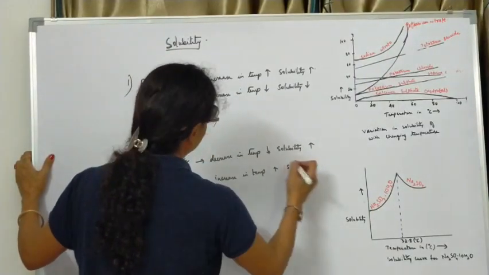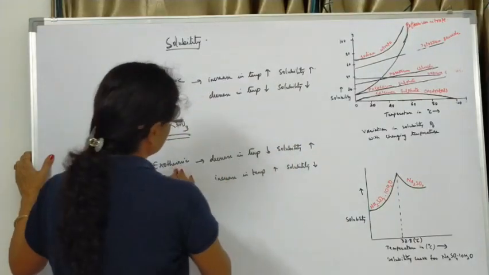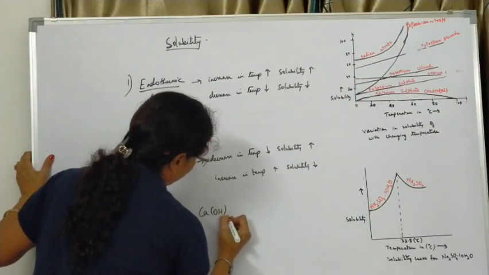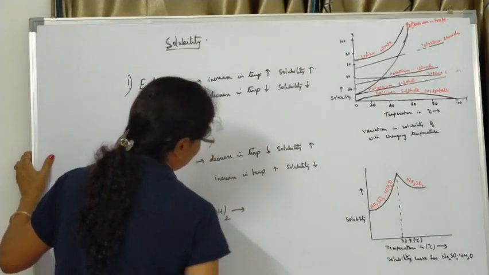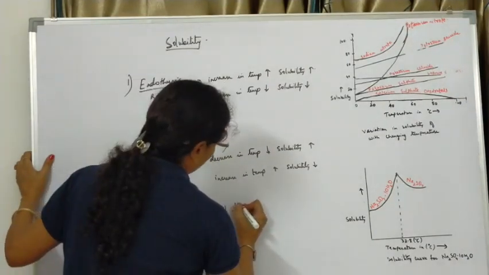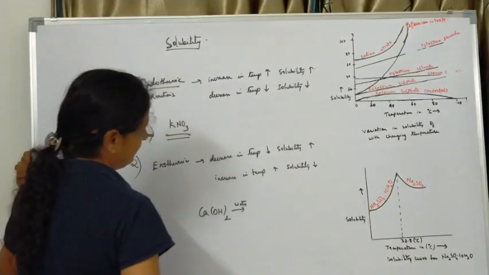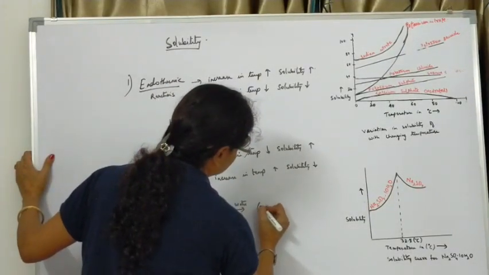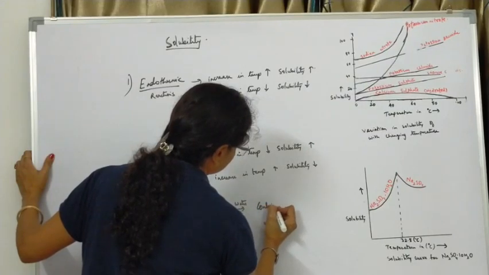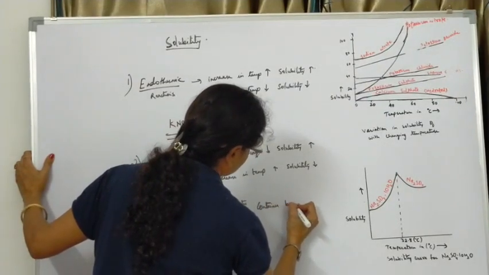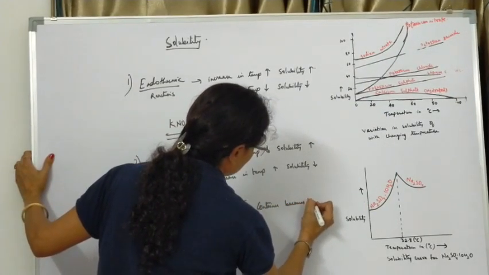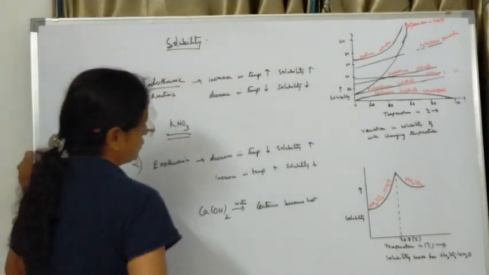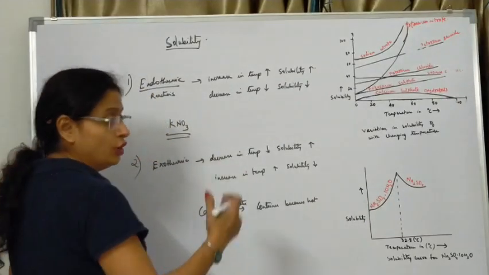I give an example, that is calcium hydroxide. When you put this calcium hydroxide in water, it's an exothermic reaction. The container becomes hot. So if you further increase the temperature, the solubility will decrease.